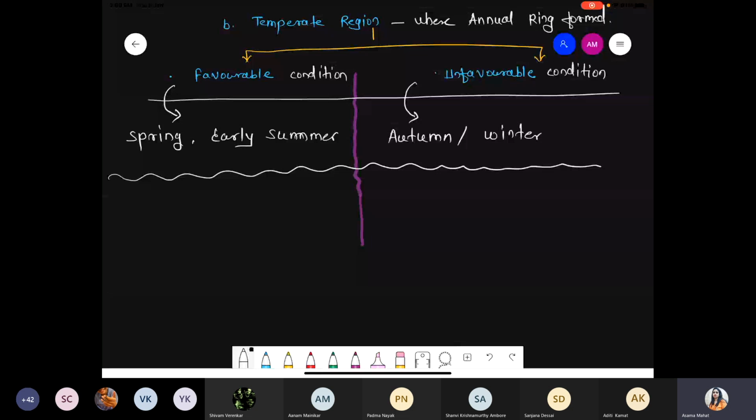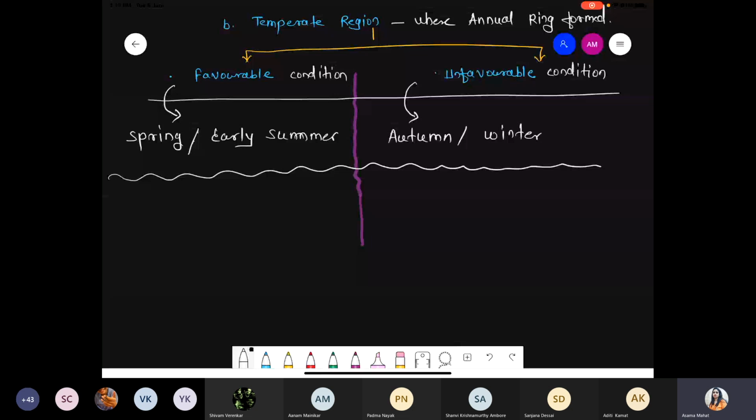Temperate zone means where gymnosperms are present, like the pinus plant. These are the areas where pinus plants are present. We saw the Christmas tree also. These have some specific kind of modification. The temperate zone is divided into two parts: favorable season and unfavorable season. Favorable means spring, also called early summer, while unfavorable is autumn, also called winter.